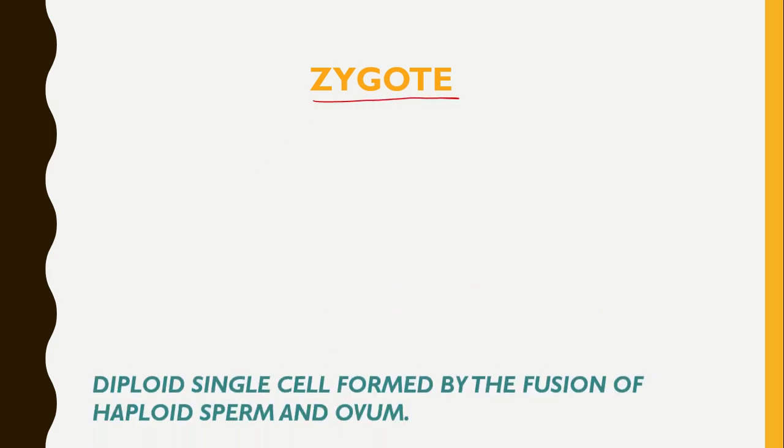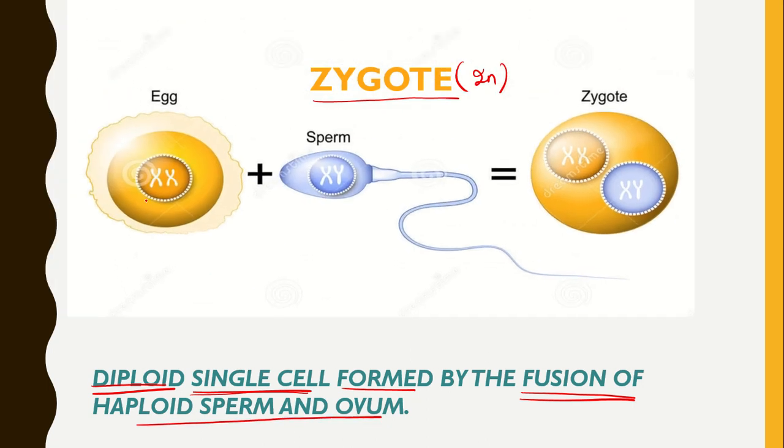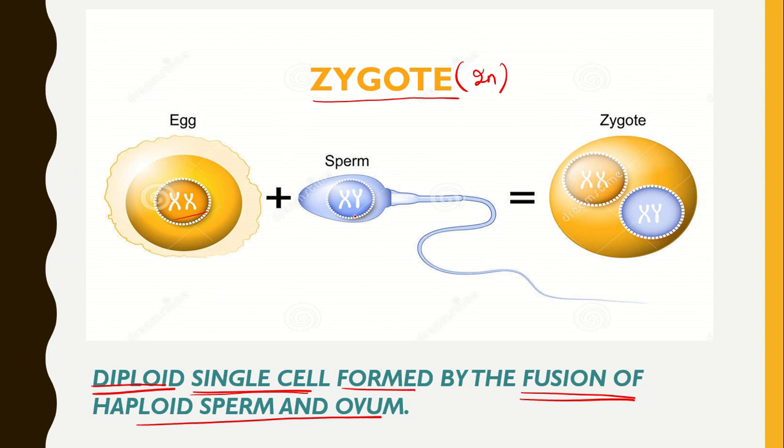So next, there is another term, what is zygote? Zygote is a diploid cell, 2n, I am writing here 2n for diploid. It is a single cell, diploid in nature, that is formed by the fusion of the haploid sperm and the haploid egg or ovum.